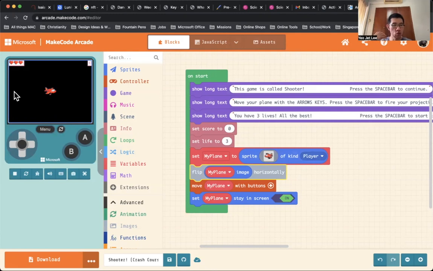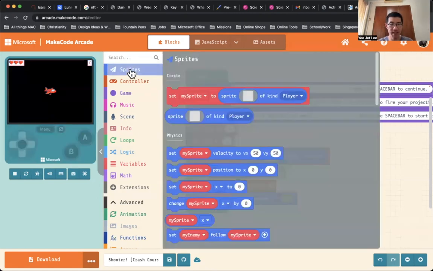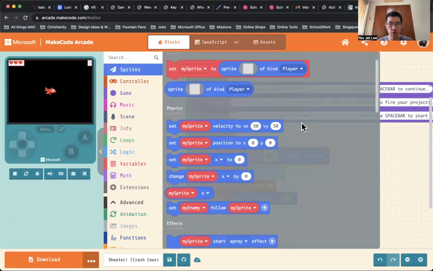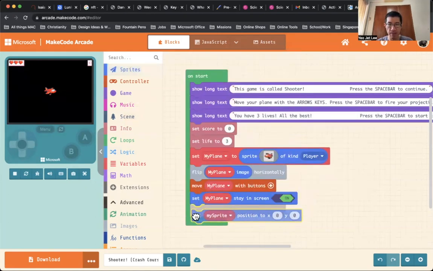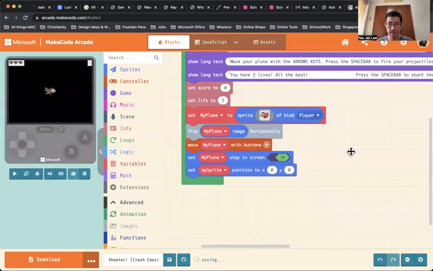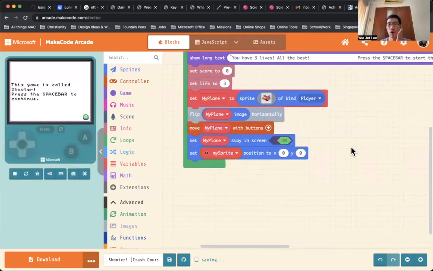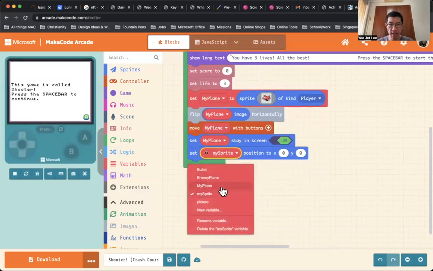So how do we do it? Right, we're going to set the position. Going to sprites, right over here, you can see this. Under physics, set my sprite position to x0, y0. Click and drag and place this over here. Now we're talking about positioning with X and Y, right? First thing, of course, change this to my plane.